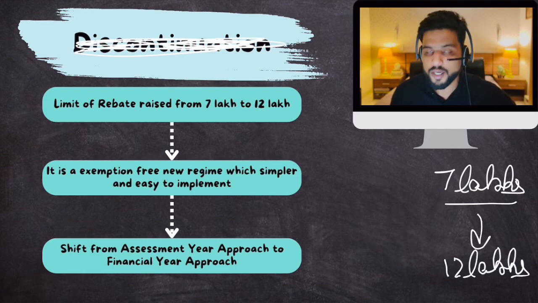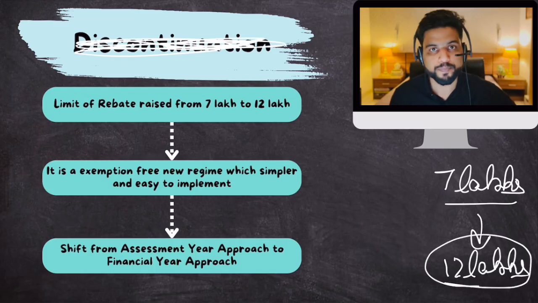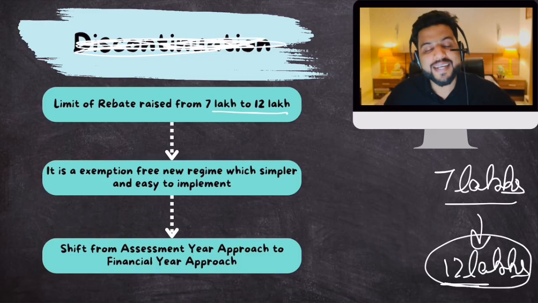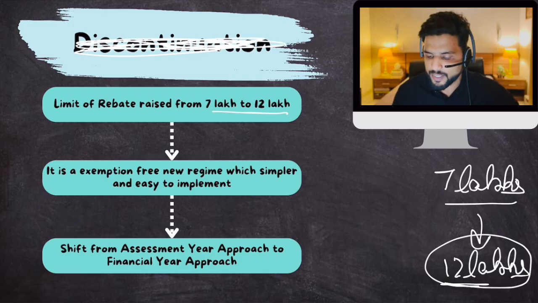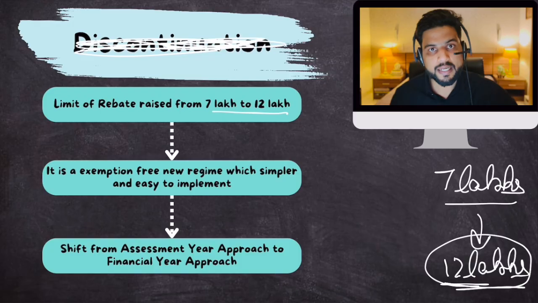So if you are earning up to 12 lakhs per annum, then you can make sure that you pay zero taxes. You can avail this rebate. So the limit of rebate has been increased. Now this would really help middle class people who earn up to 1 lakh per month or 12 lakhs per annum. This would really help them. Clear?